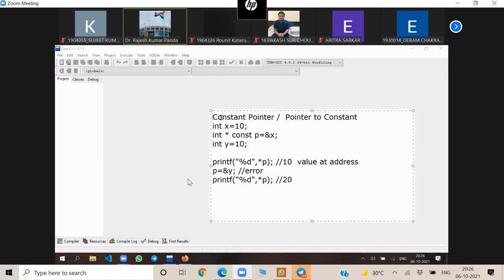Now can you tell me what is the definition of constant pointer? Can anyone tell me what is the definition? Points to a constant memory location. It is a pointer which always points to the memory location it is initialized to.